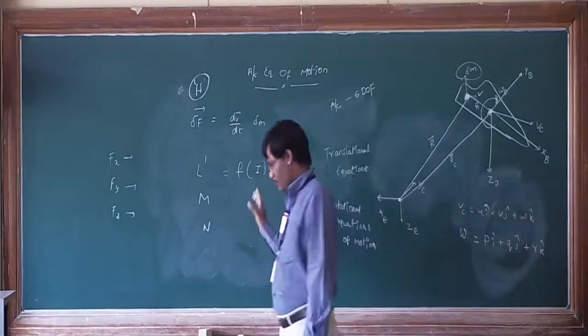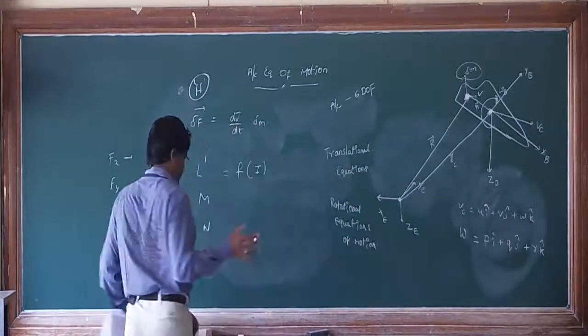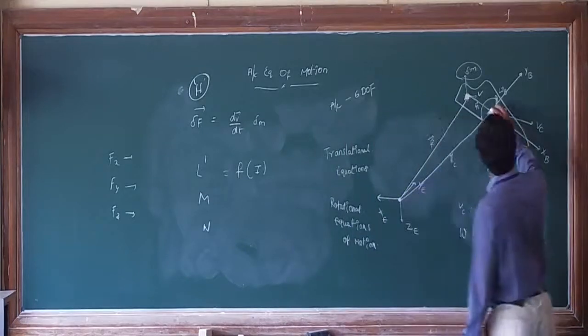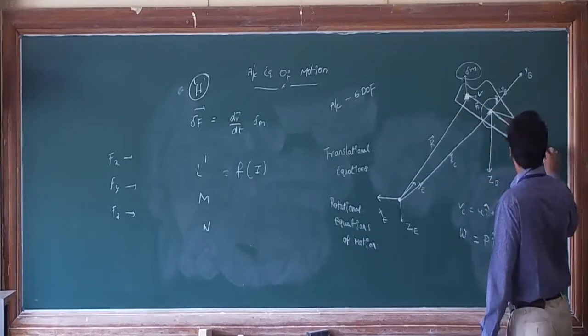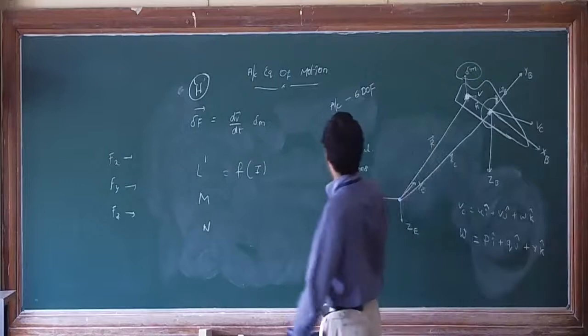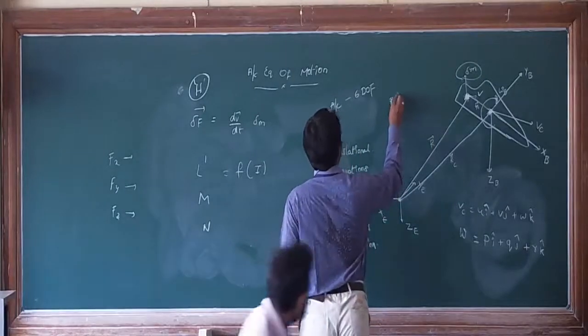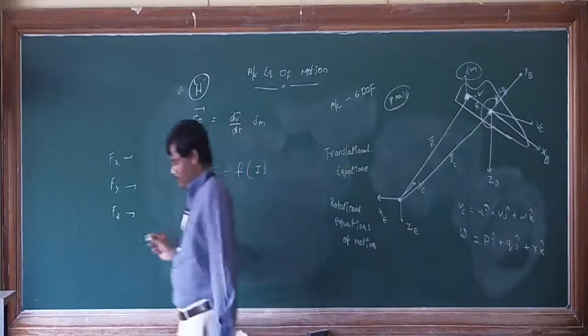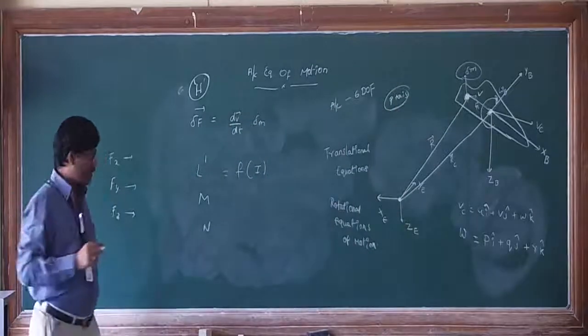For that, at the end of the class you will understand, we are assuming the body fixed axis as the principal axis. This is one more assumption, and we will discuss it later. Let's start with the derivation.